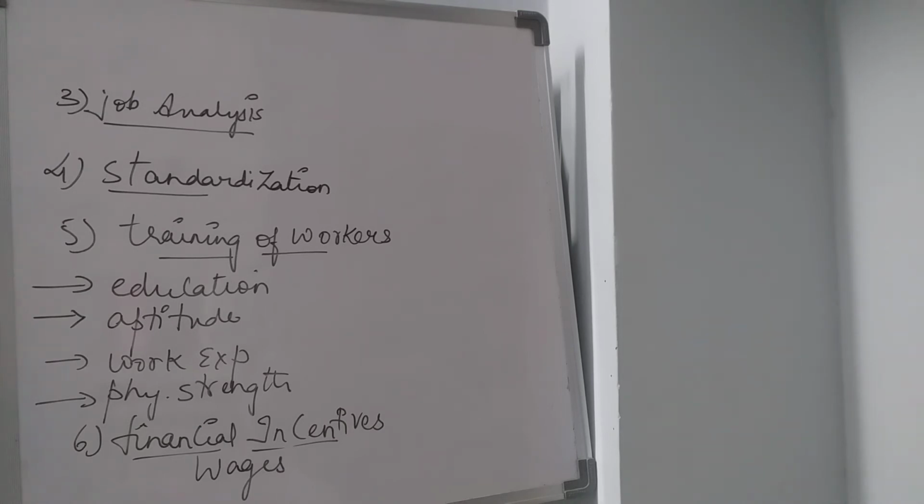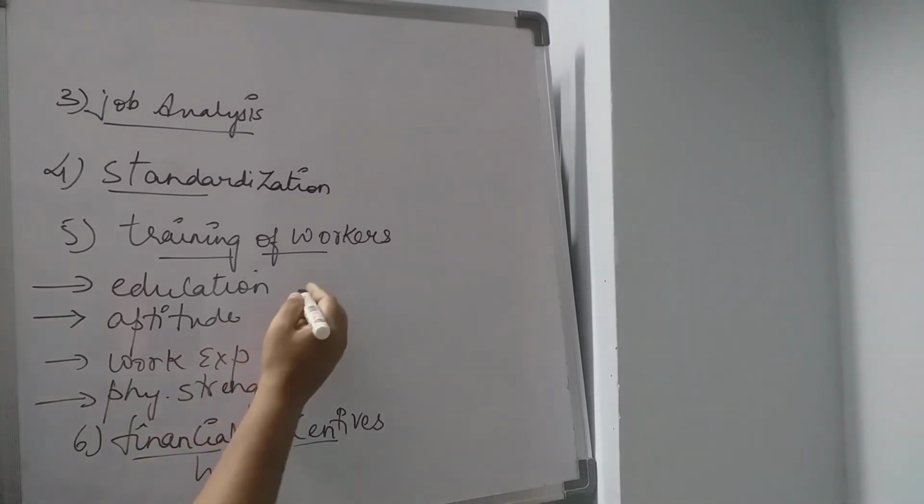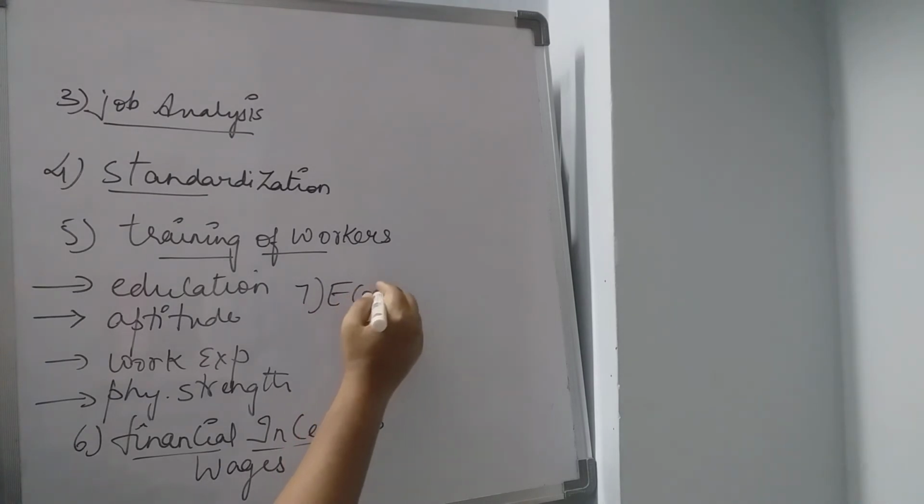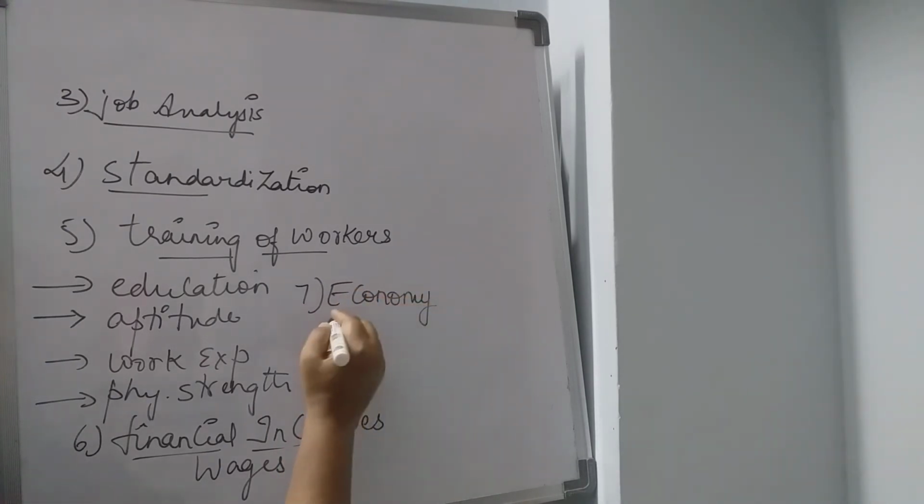Then comes economy. So Taylor suggested that adequate consideration be given to economy and also profit. Now this is again a small homework for you. What does economy mean? And here Taylor suggests that based on this fact only, you can expect a profit. Then the eighth one is mental revolution.